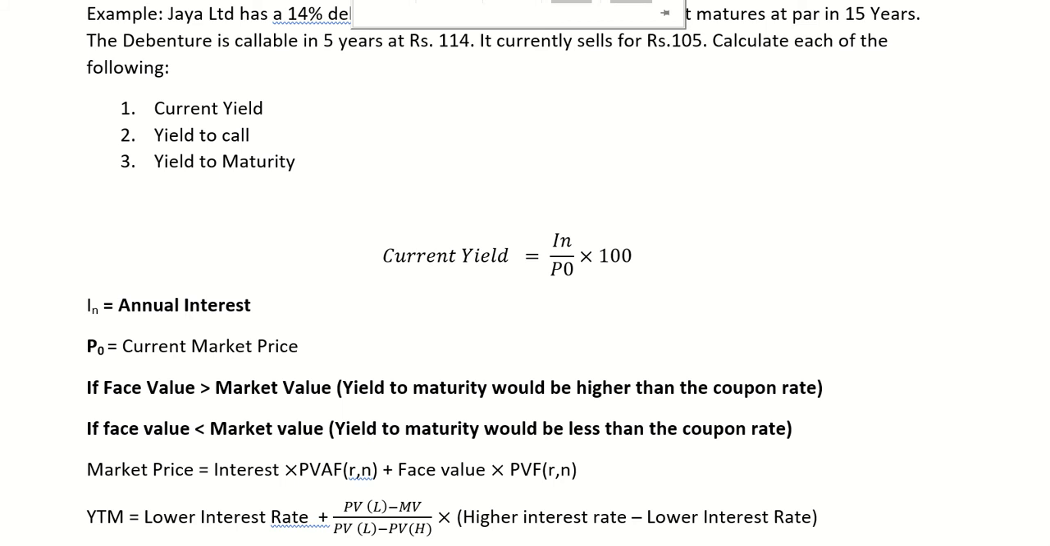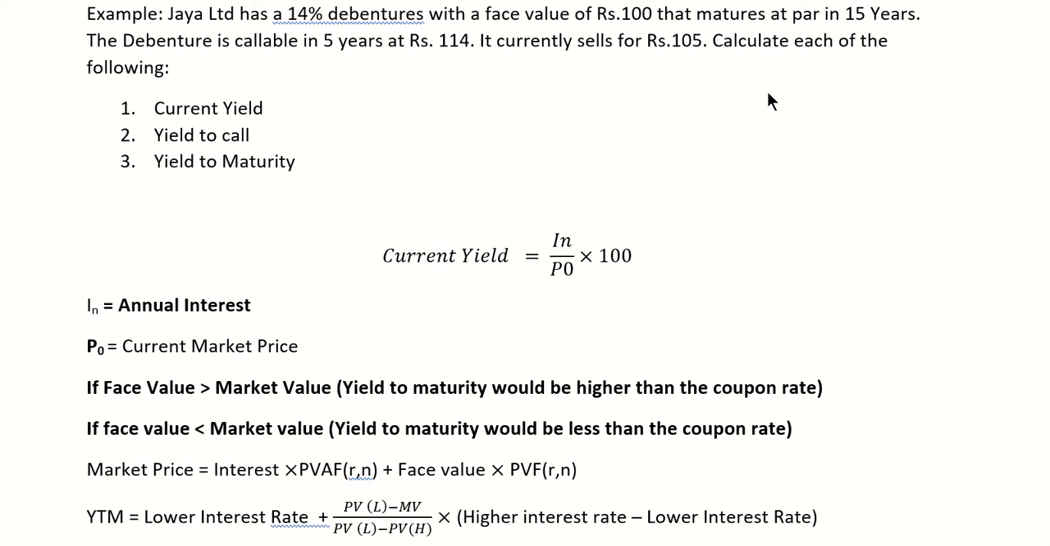Of Unit 3. So today we are starting with another question of bond valuation. The question is: Jaya Limited has 14% debentures with a face value of rupees 100 that matures at par in 15 years. So the coupon rate is 14%, face value is 100, and the life of the bond is 15 years. Now, moving forward, the debenture is callable in 5 years at 114.